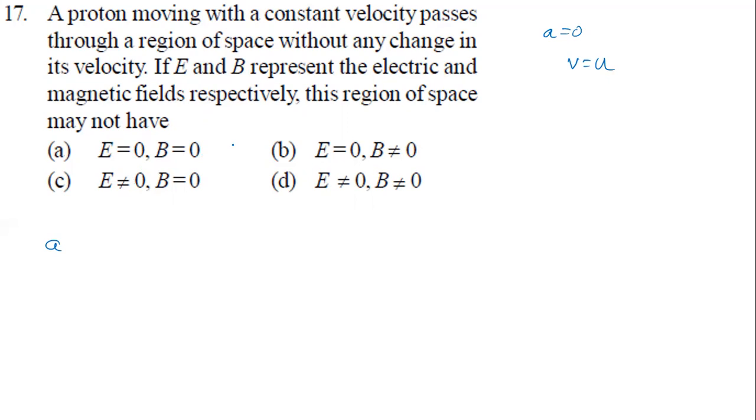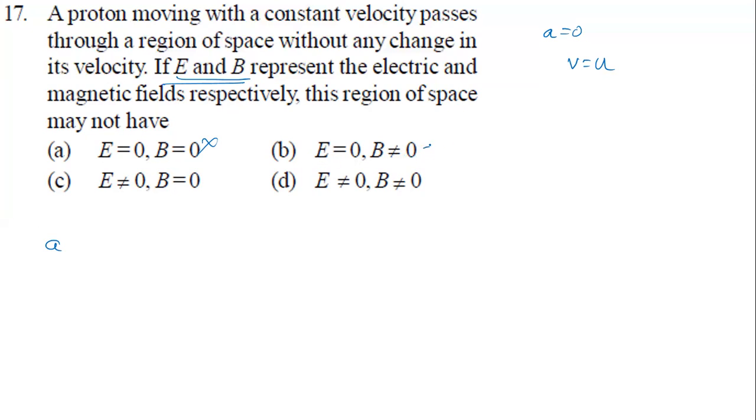Is it possible now? Like given here, there must be an electric field or a magnetic field, so this option is not possible. Look at option B. E is 0, so electric force is not there. B is not equal to 0, so there is a magnetic field.